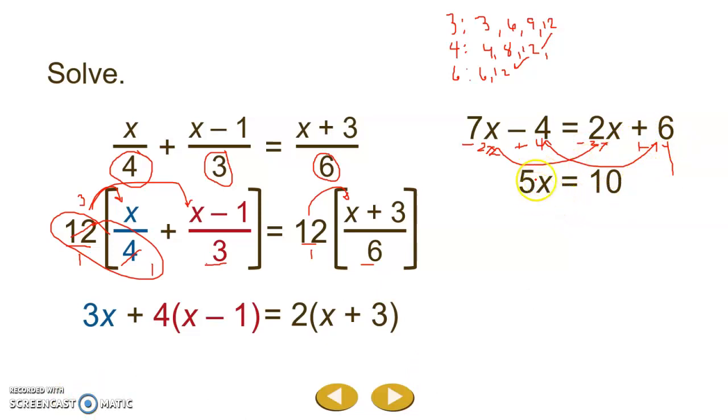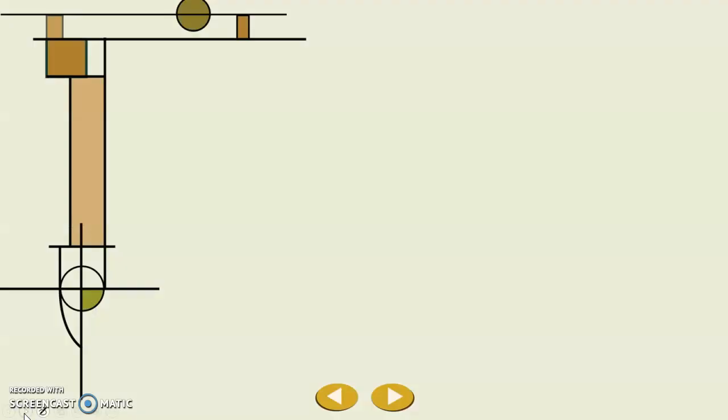I still need to get that x by itself. Remember, this is 5 times x, and the opposite of multiplication is division. So we're going to divide both sides by 5 in order to get the x by itself, and we end up with x equals 2. To check our work, we could plug that 2 back in, substitute it back into our original equation, and see if we get equivalent expressions, which in fact we do.